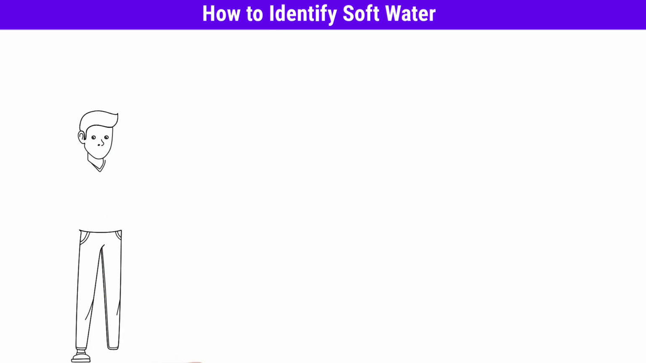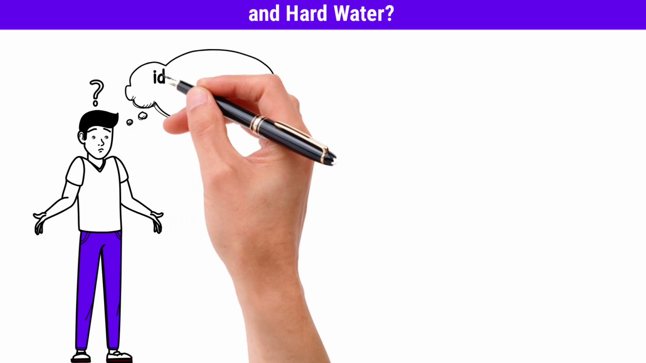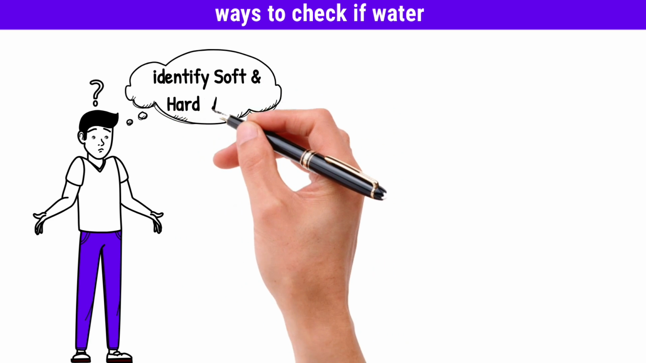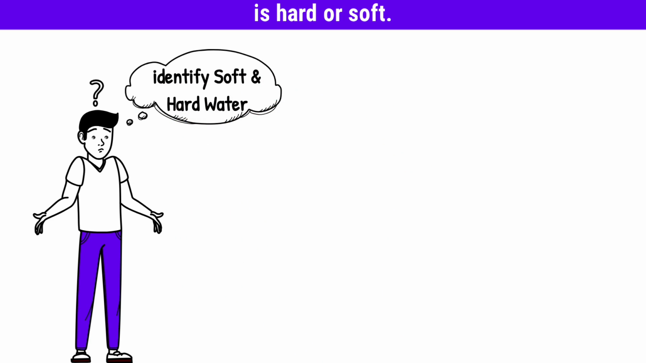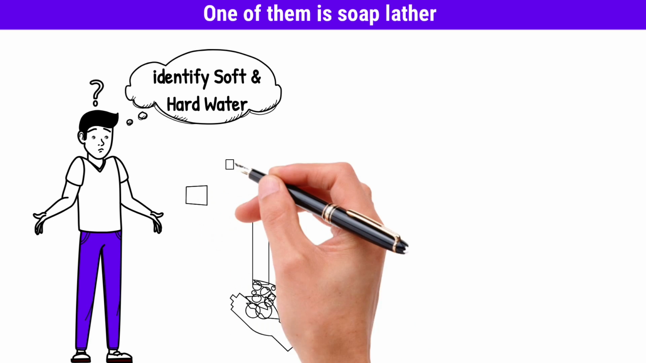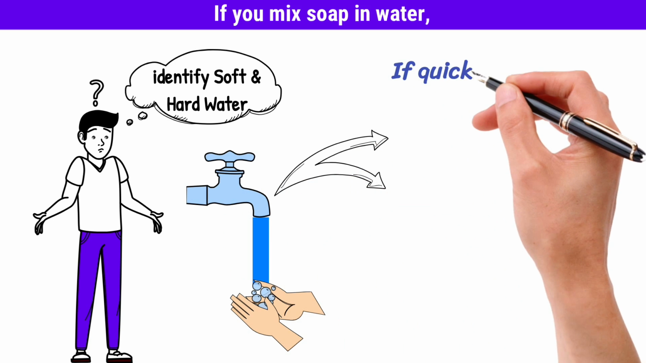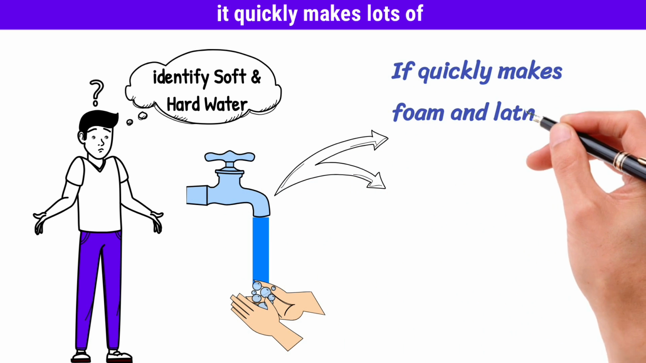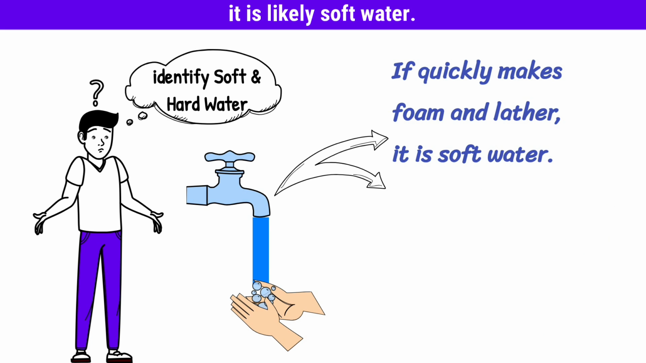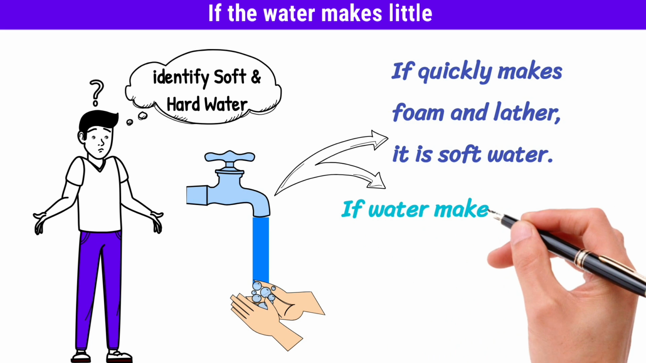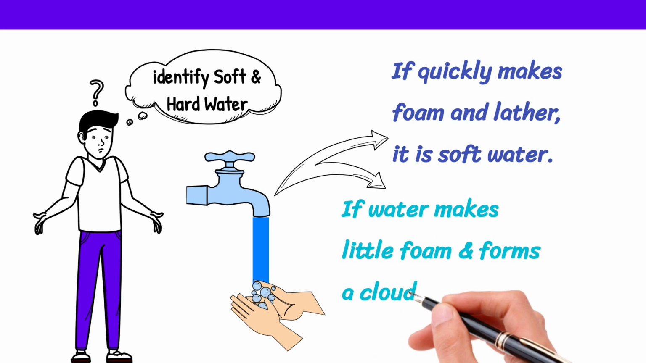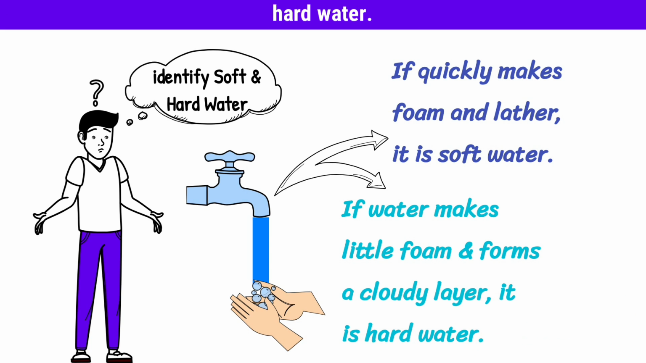How to identify soft water and hard water? There are several simple ways to check if water is hard or soft. One of them is the soap lather test. If you mix soap in water and it quickly makes lots of foam and lather, it is likely soft water. If the water makes little foam and instead forms a white, cloudy layer, it is likely hard water. This is the simplest home test.